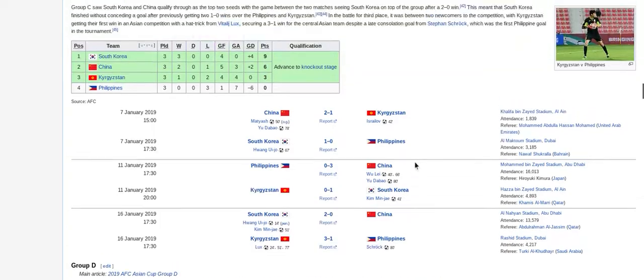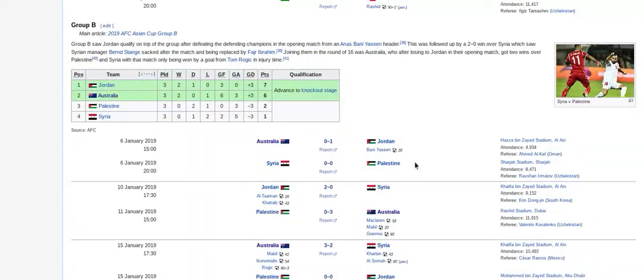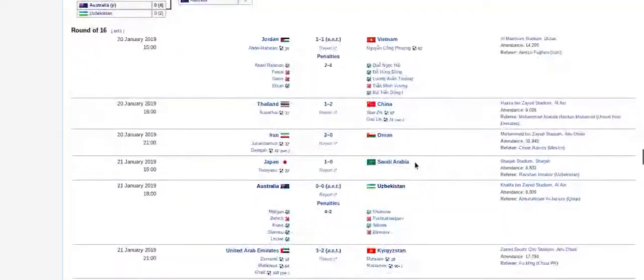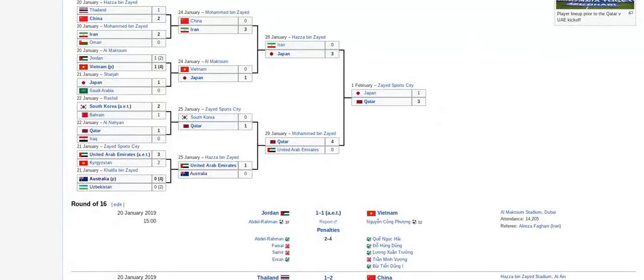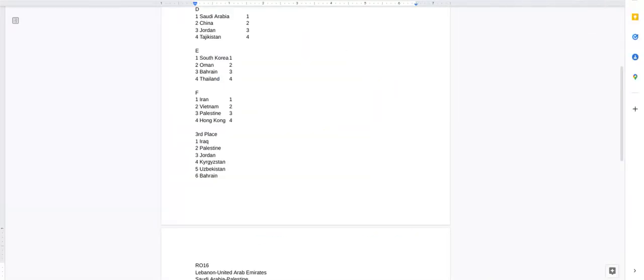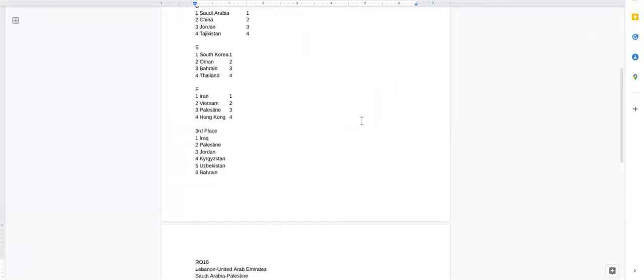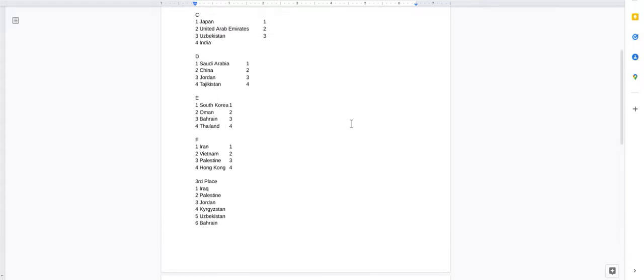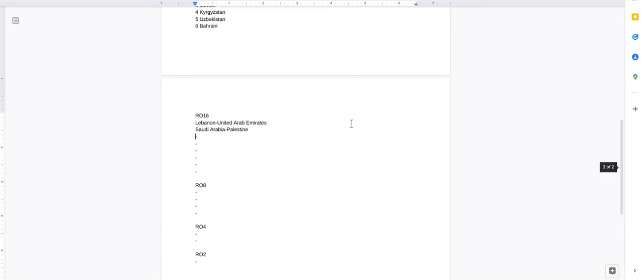So D3 and B1. That is that? Yeah, it's D3 and B1. So Australia did not top their group. D3 and B1, Jordan and Australia. I just noticed.